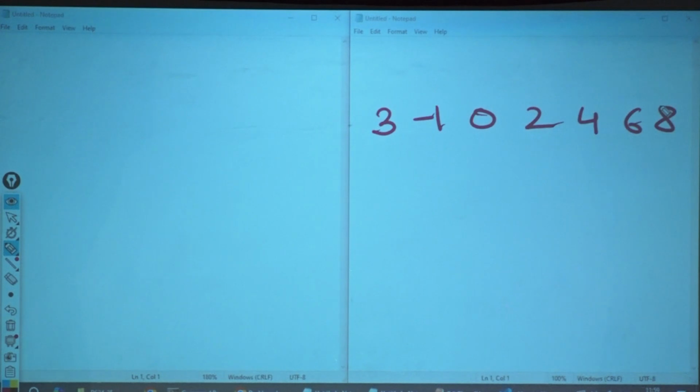Node. Correct? Please construct a binary tree out of this.